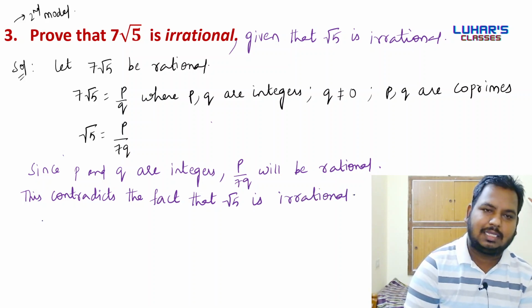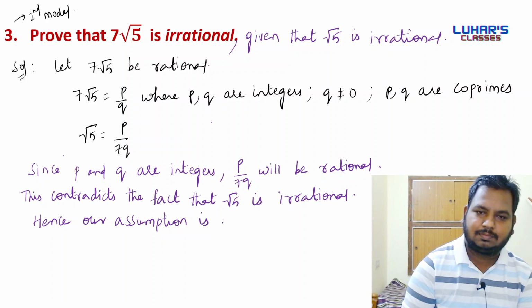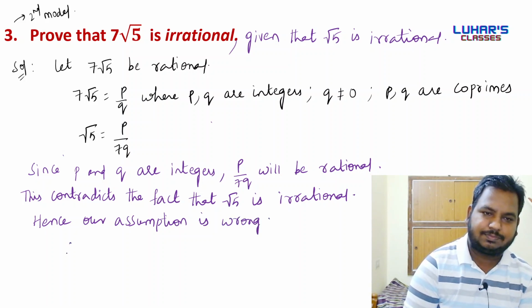We conclude that hence our assumption is wrong. Therefore 7 root 5 is irrational.